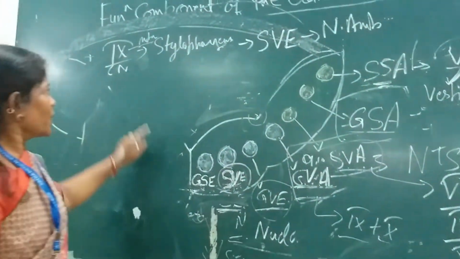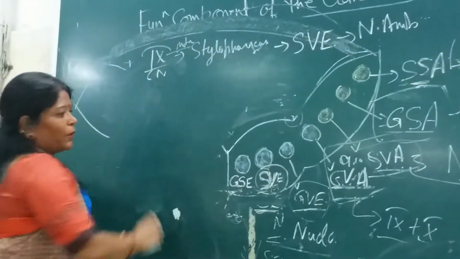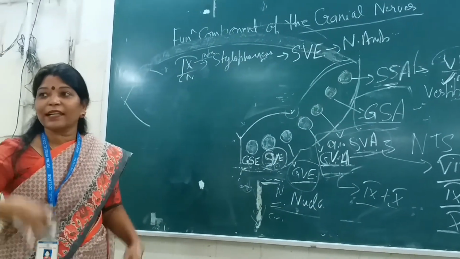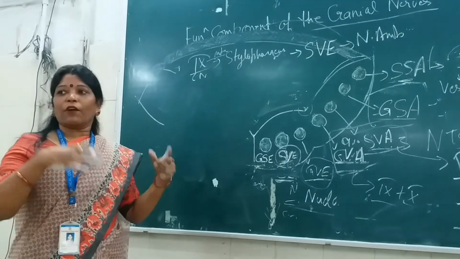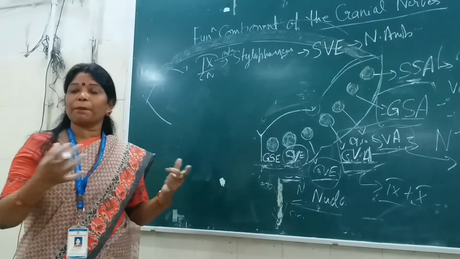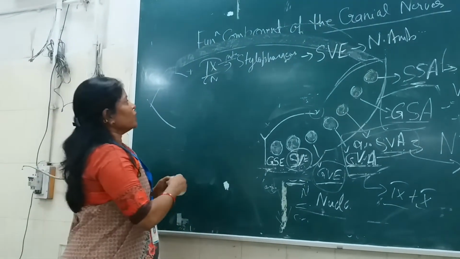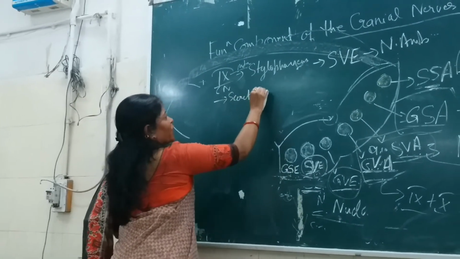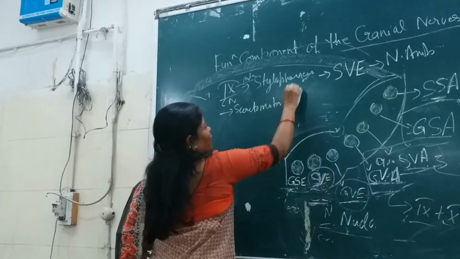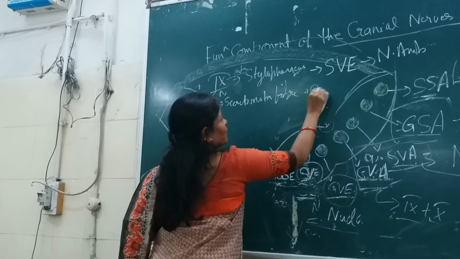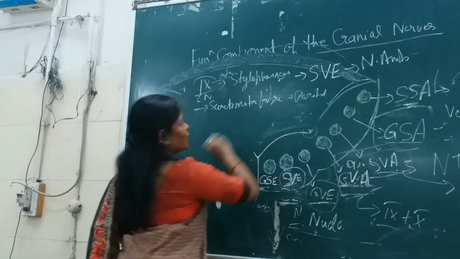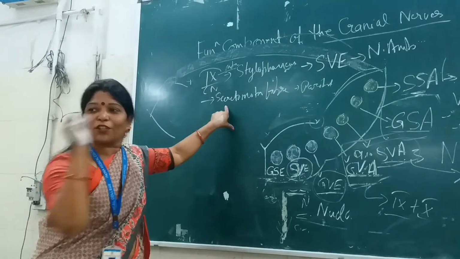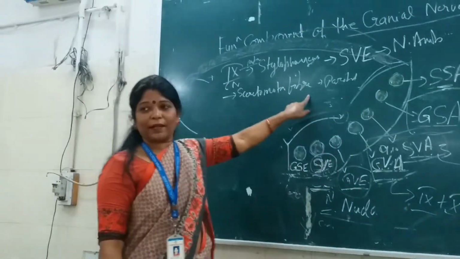Okay. Now, in the general visceral efferent, we have discussed the many glands of the head and neck, which are supplied by the parasympathetic ganglia. So, secretomotor fiber, again, for which gland? For the parotid. Okay. This ninth cranial nerve gives the secretomotor fibers to supply the parotid gland.